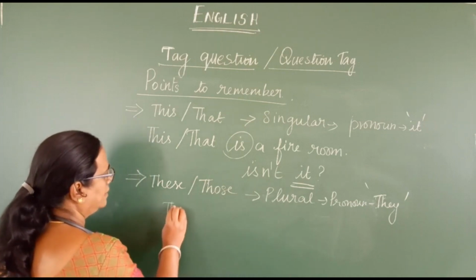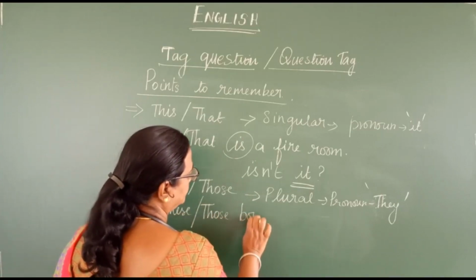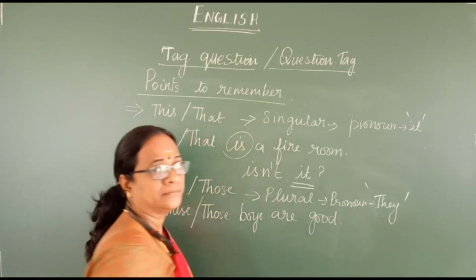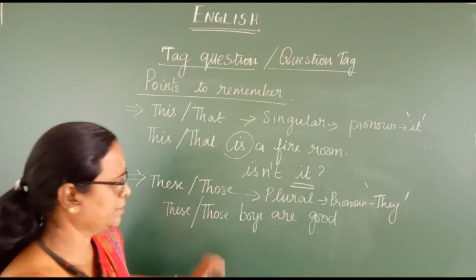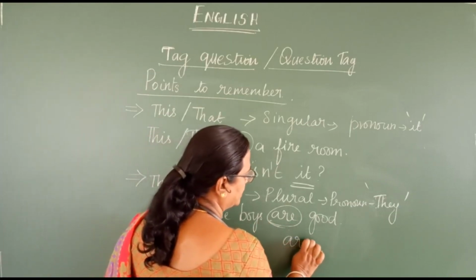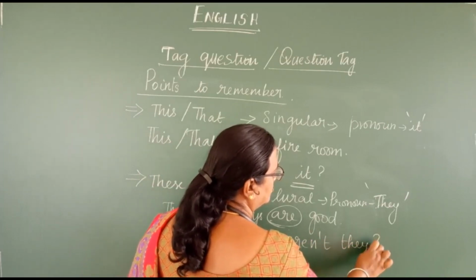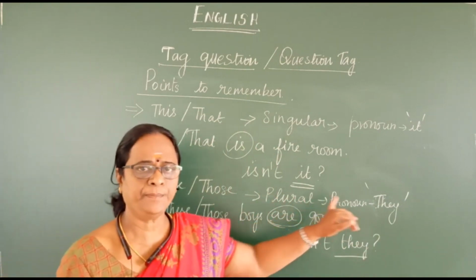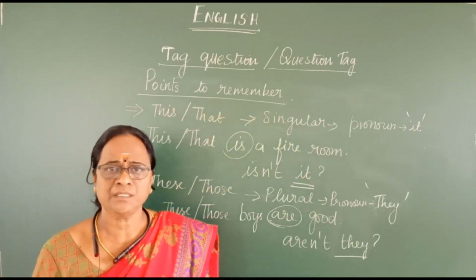For example, these or those boys are good. So you consider the plural form of these or those, and the auxiliary verb here is are. Then you frame the question tag as aren't they? Aren't they? Since these or those are considered to be plural. So this is the first point you have to remember when you are framing a question tag.